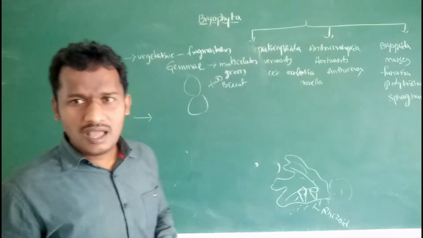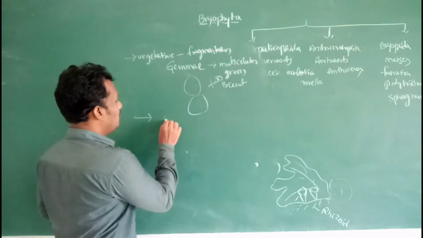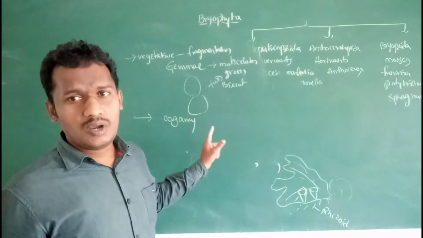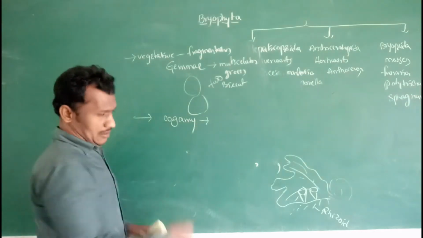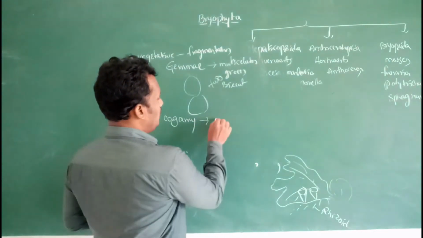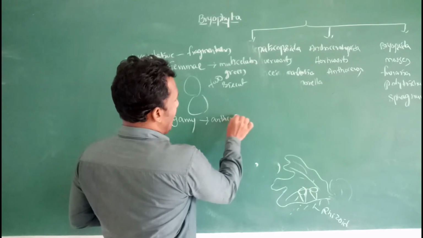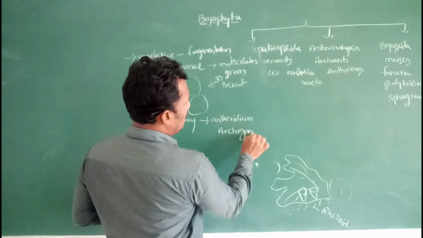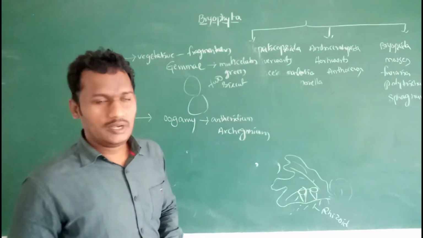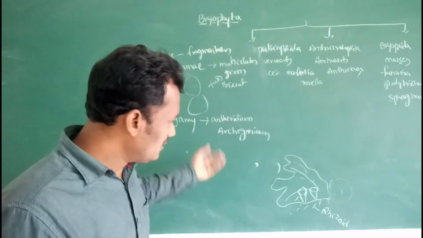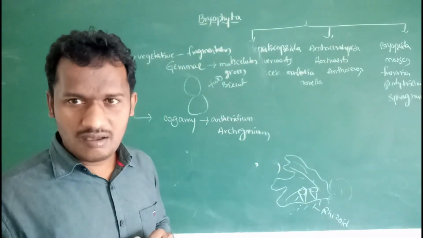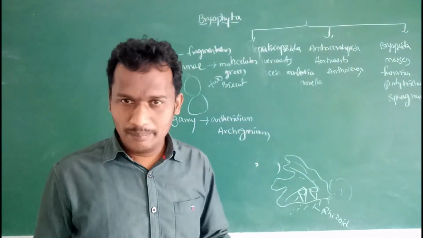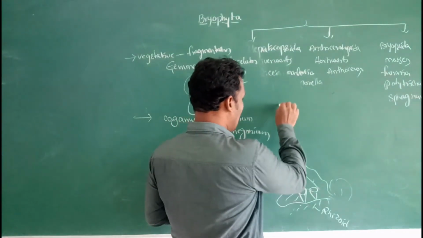Next, sexual reproduction. Sexual reproduction is of the oogamy type. The male sex organ is known as the antheridium, and the female sex organ is known as the archegonium. In Marchantia, the male and female sex organs are formed on different thalli, that means a male thallus and a female thallus.